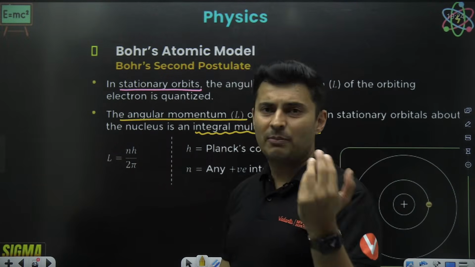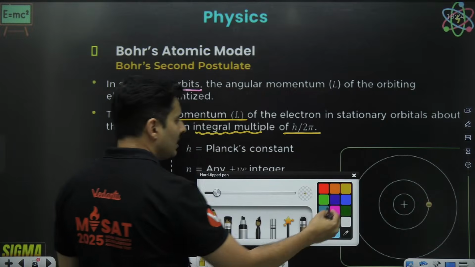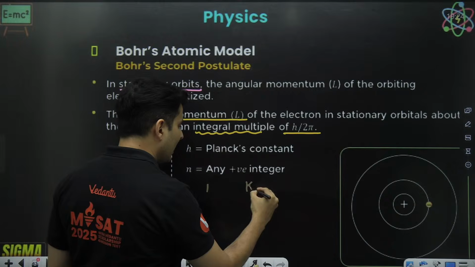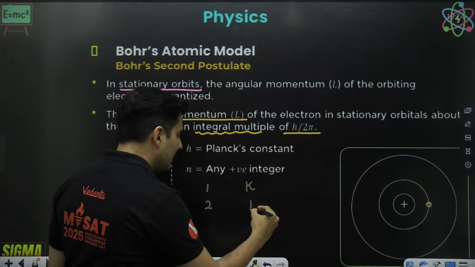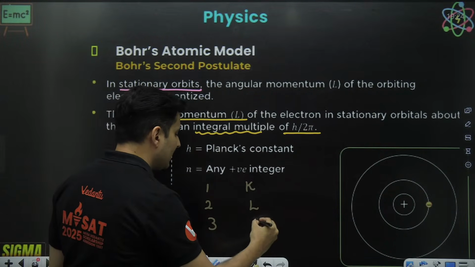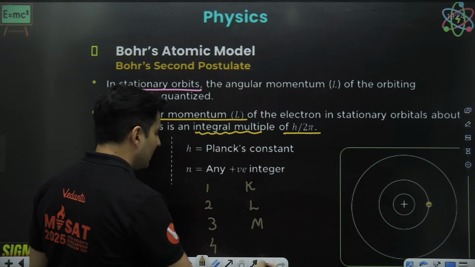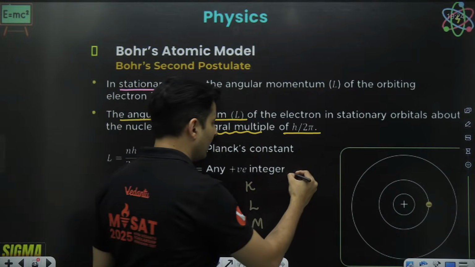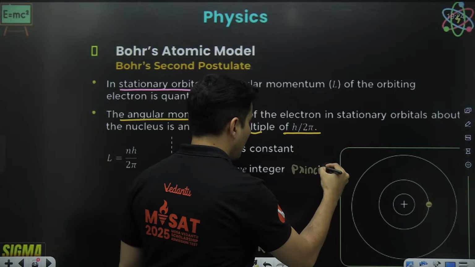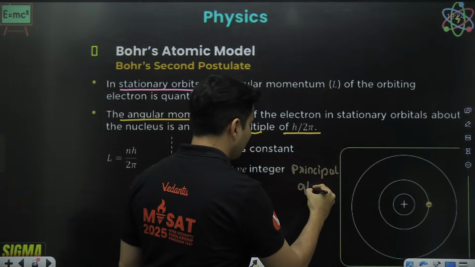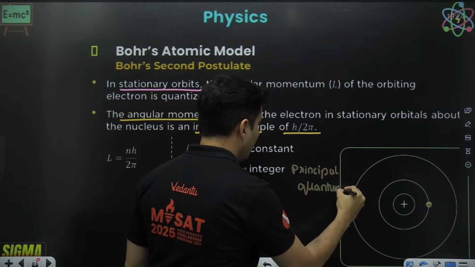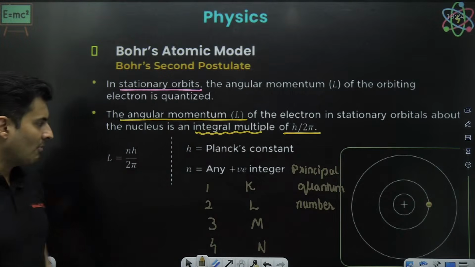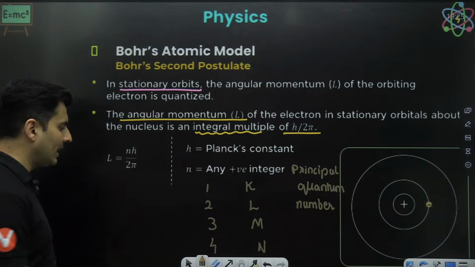N is the principal quantum number, any positive integer. For example, if n is 1, it is the K shell, the first orbit. If n is 2, it is the L shell. If n is 3, it is the M shell. If n is 4, it is the N shell. K, L, M, N. This is your principal quantum number. Keep this in mind. So angular momentum is nh by 2 pi.